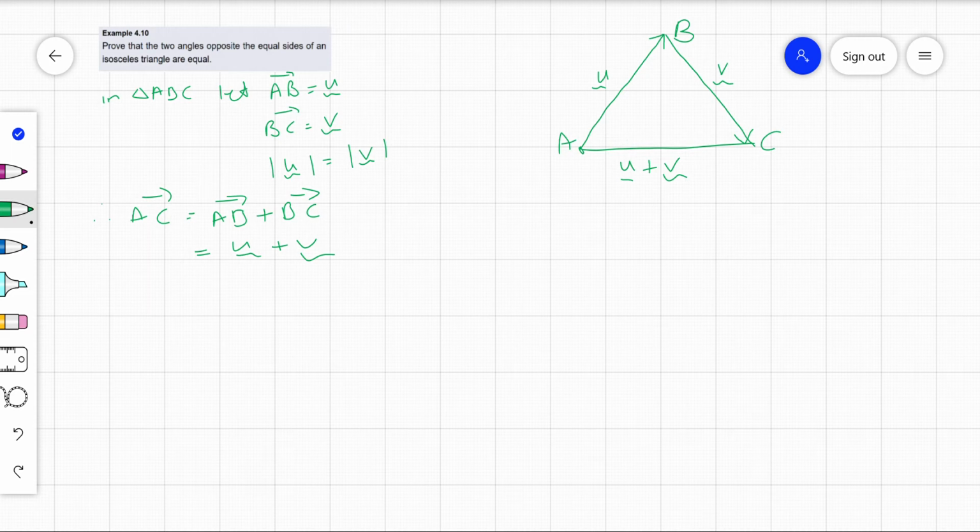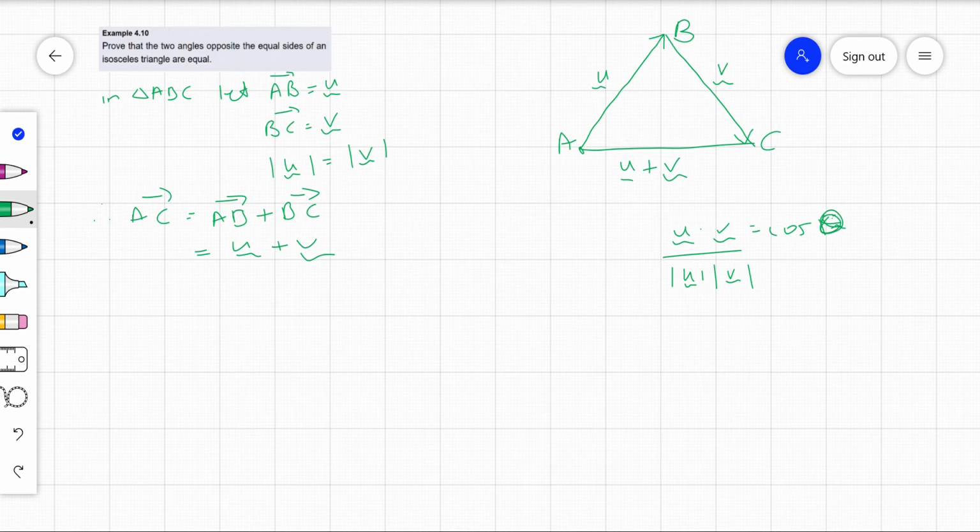So remember, we know it, but U dot V is mod U mod V cos theta. Actually, I don't know how it's written on your sheet. Can't remember. Anyway, you can look it up. So if I want cos theta to be the subject, because I want the angle to be the subject, I could rearrange it to look like that if it doesn't already look like that. All right, so that's what I'm going to use.